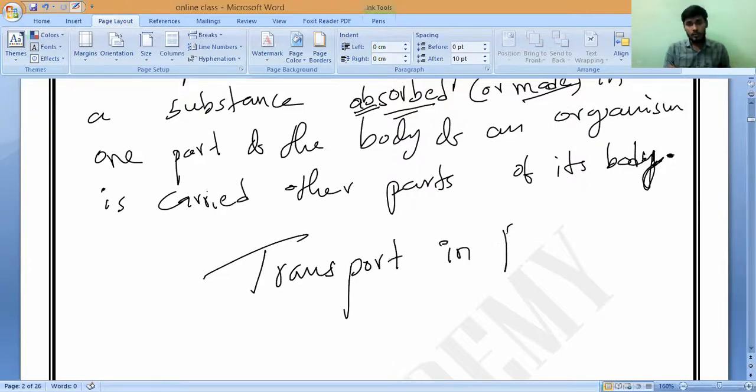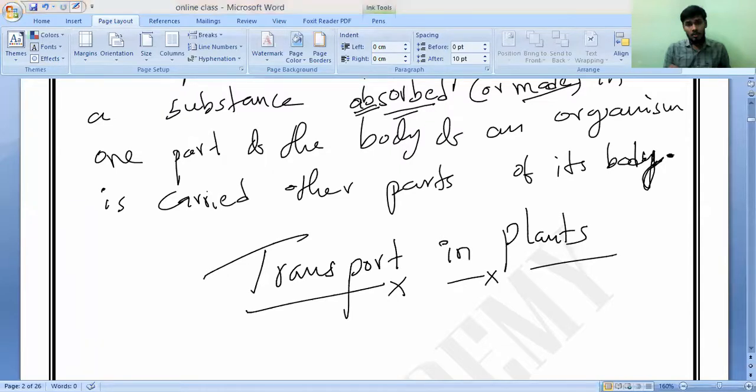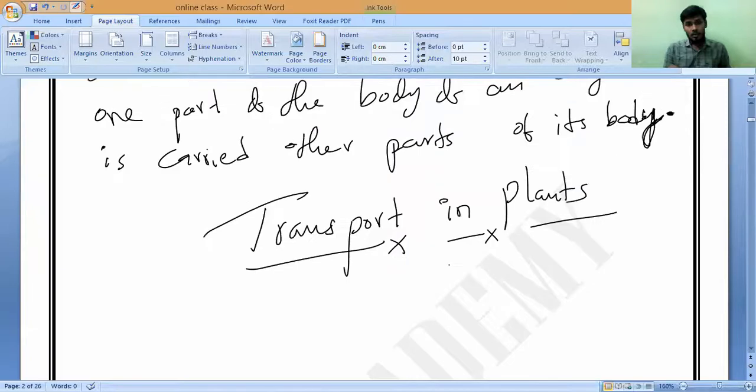Transport in plants. All of you learn the definition of transport. At least you can make your own also. Nobody will say objection, but you have to. That is what I will say. So now, transport in plants.